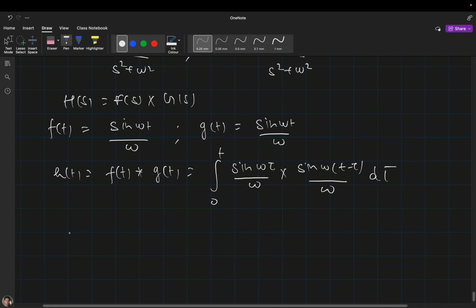So that will be 1 divided by omega square, the integral from 0 to t of sine omega tau multiplied by sine omega (t minus tau) d tau.